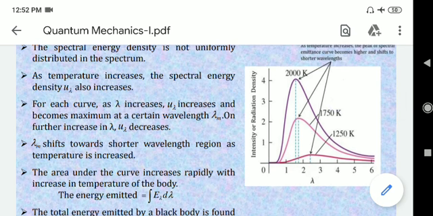Why ultraviolet catastrophe? Because there is a catastrophic challenge to Newton's laws of physics. Because of this ultraviolet catastrophe, there is a big question to classical mechanics, or the Newtonian physics.